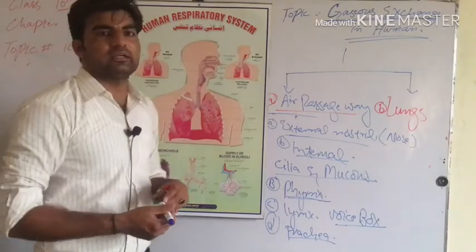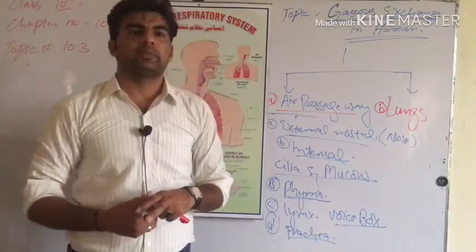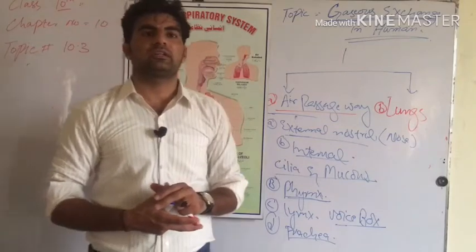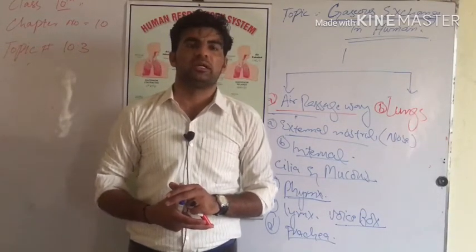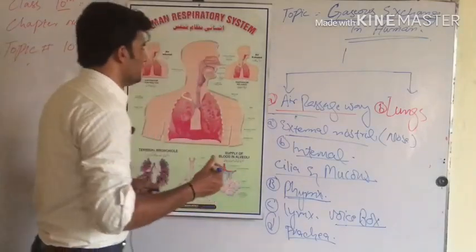What is the trachea? The trachea is a long pipe. It is composed of C-shaped or horse-hoof-shaped cartilage structures. They are 16 to 20 in number.